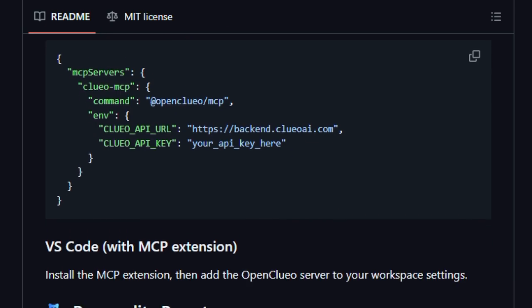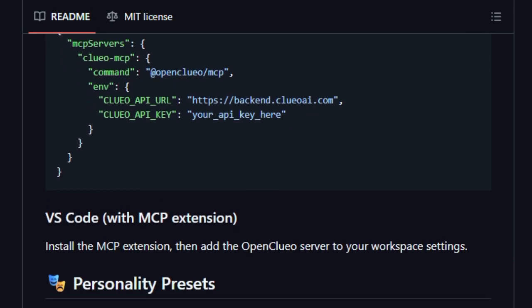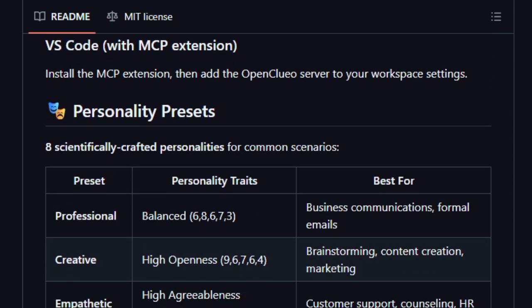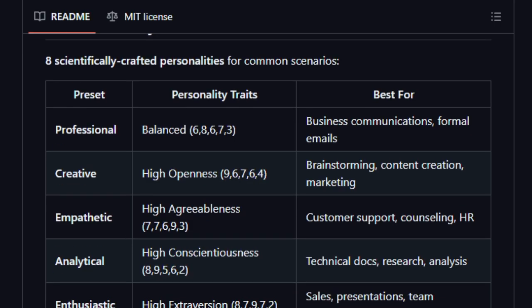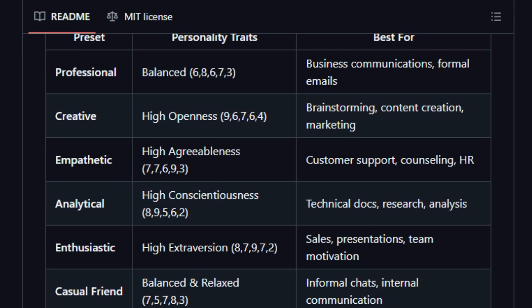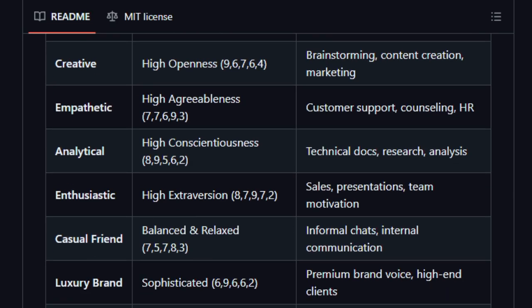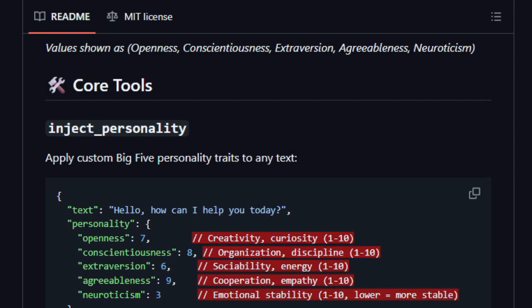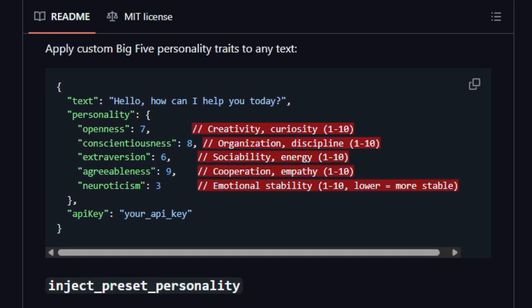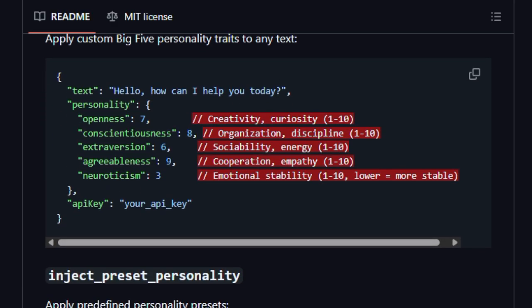You can enforce brand personality rules, so every message aligns with your voice. And it's not just one face fits all. Different departments can have different personalities. Maybe your sales bot is bold and enthusiastic, your support bot is empathic, and your research bot is analytical. ClueoMCP supports these variations.